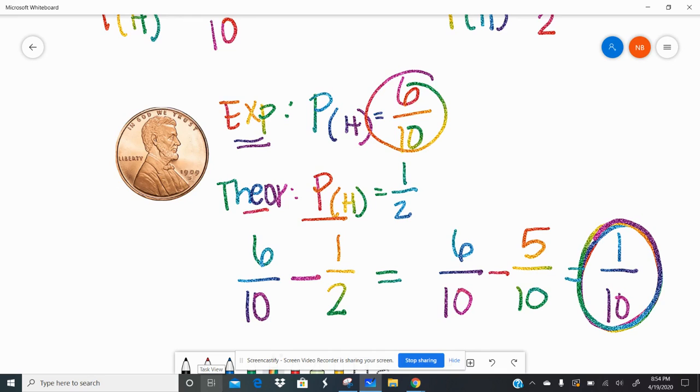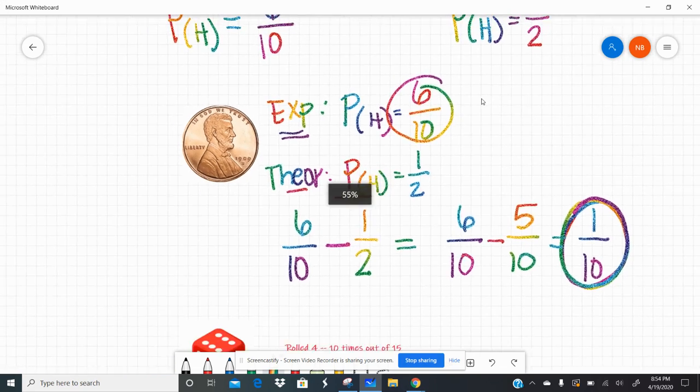When you're talking about theoretical and experimental probability, you're talking about what we call simple probability, which means only one thing is happening, right? We're not doing compound probability quite yet, not until next week.